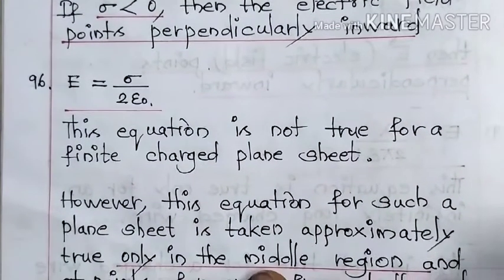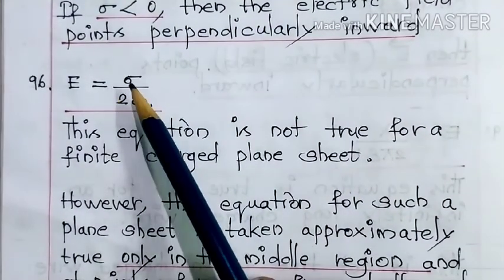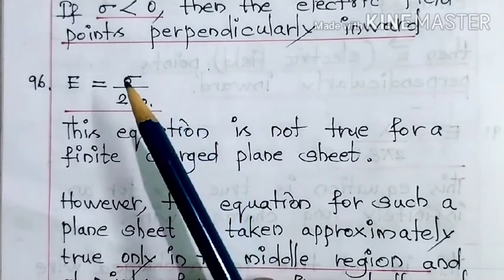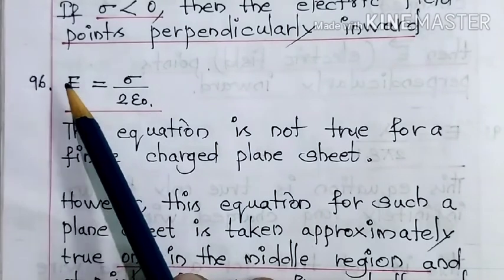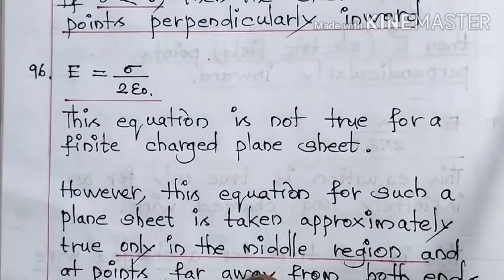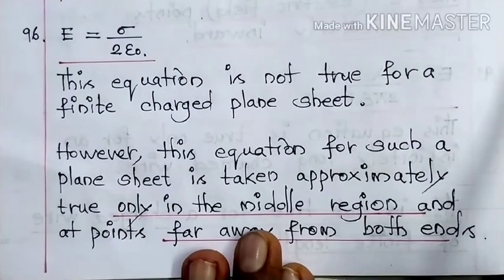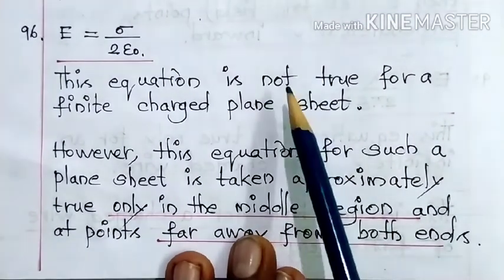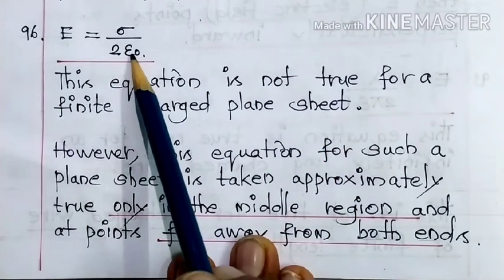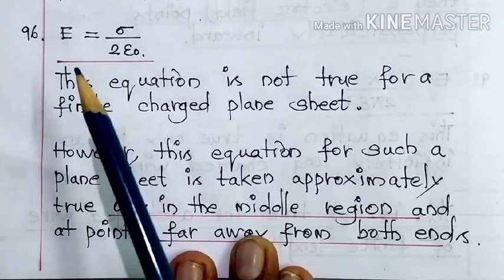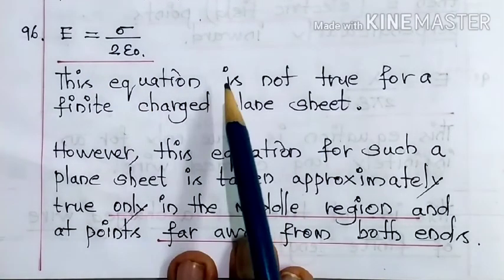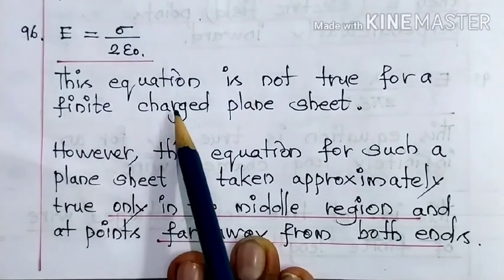Next point. E is equal to sigma by 2 epsilon naught. We have already learnt about it. This is nothing but electric field due to charged infinite plane sheet. Here also, this equation is not true for a finite charged plane sheet. This equation is only applicable for an infinite charged plane sheet. So it is not true for a finite charged plane sheet.